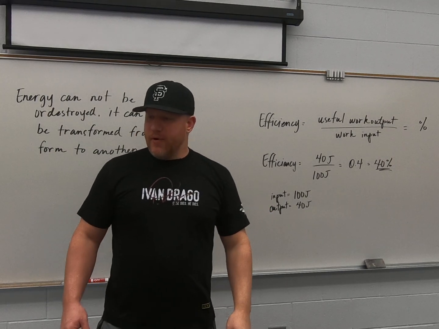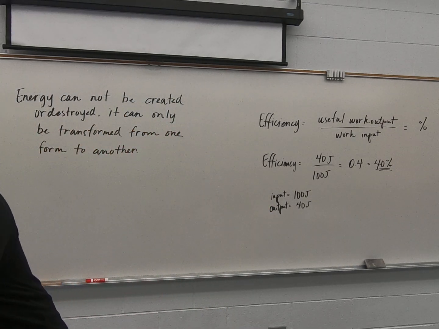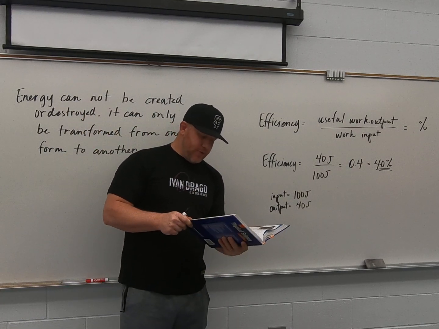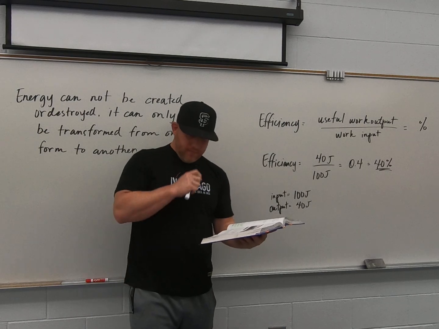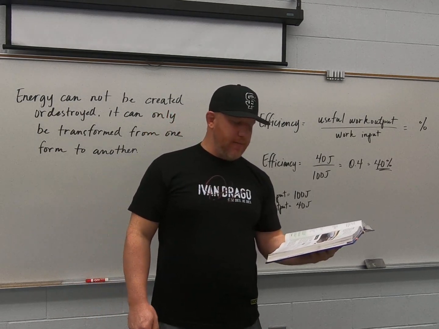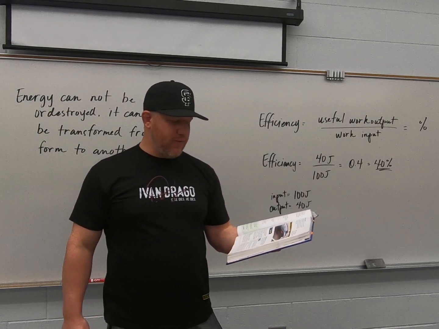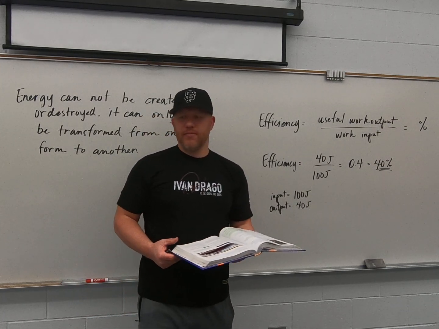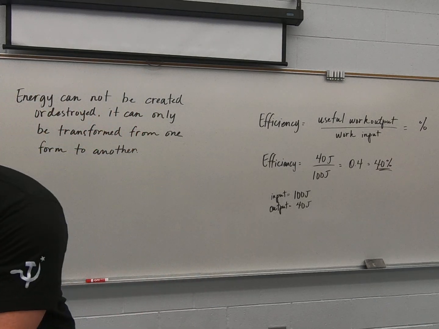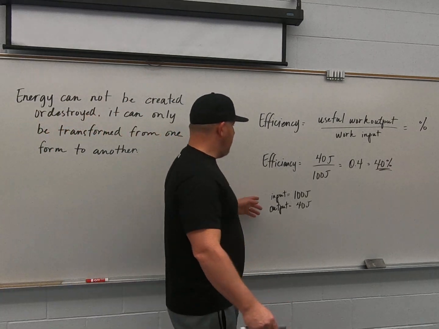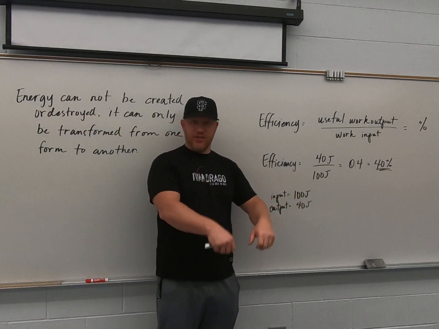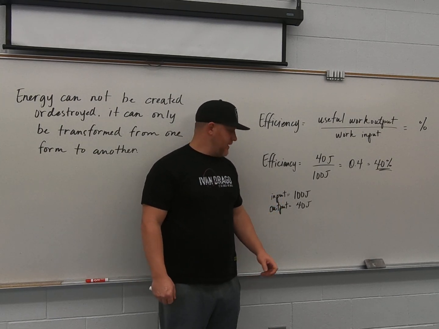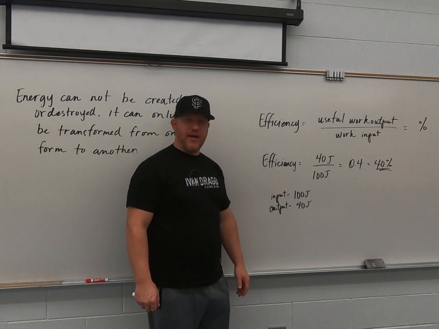Okay, an example from your book. It says, when you do 100 joules of work on the handle of a bicycle pump, the pump does 40 joules of work pushing the air into the tire. What is the efficiency of the pump? 100 joules is the work we did on the pump, and 40 joules is what we actually got out.